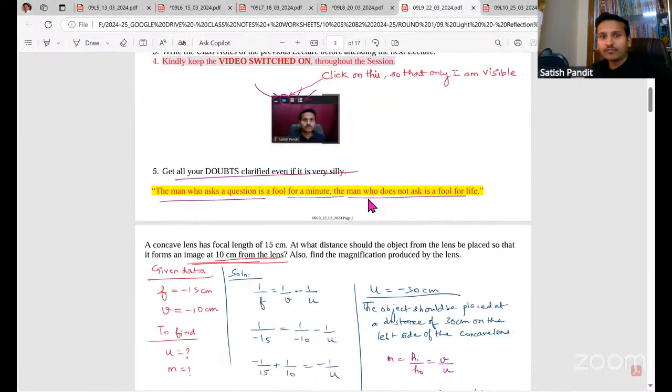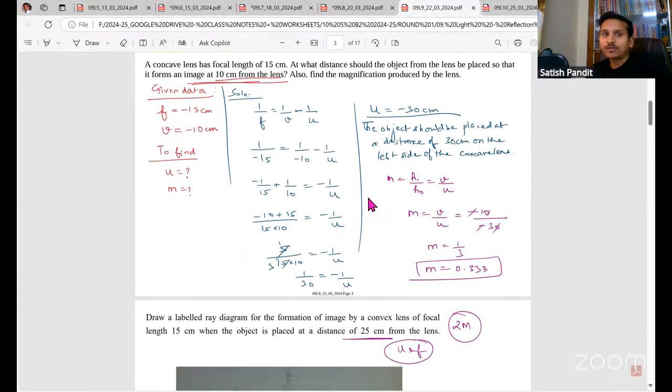I have done a few more questions here. Next, with respect to concave lens, I have done questions. You can see a concave lens of focal length 15. At what distance should the object from the lens be placed so that it forms an image? Here they are asking the object distance. They're asking where will you place the object so that the image is formed at 10 centimeter from the lens. Now, if you don't know that in the case of a concave lens the image is formed on the left side, you cannot proceed with this question.